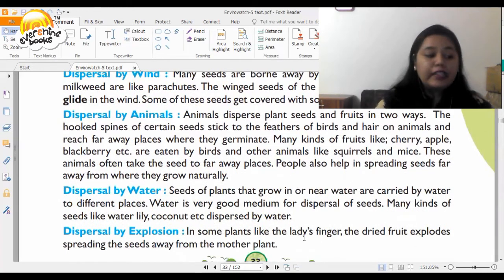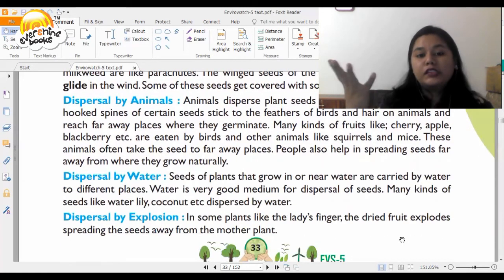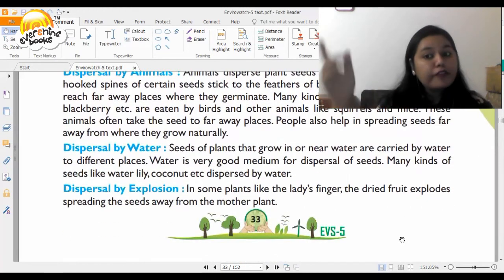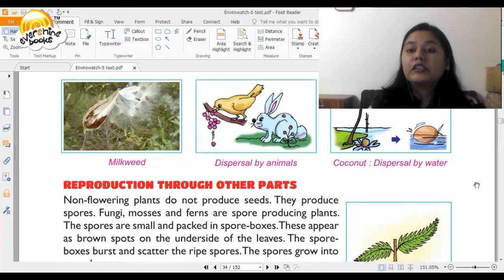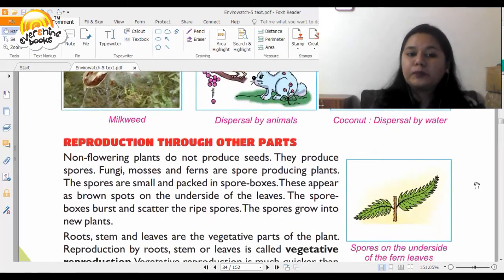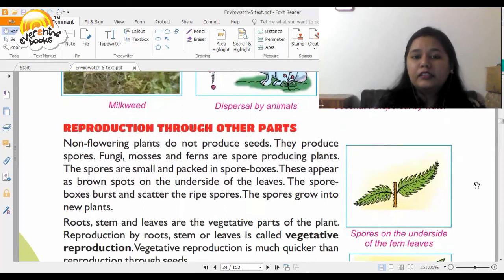In some plants like ladyfinger, the dried fruit explodes, spreading the seeds away from the mother plant. So you can see these methods which are given here, that how the dispersal actually happens through various ways.